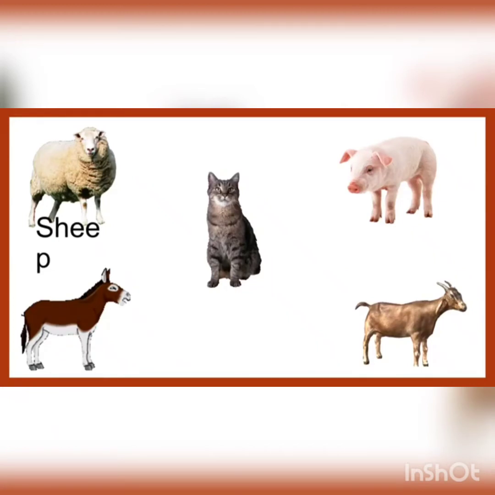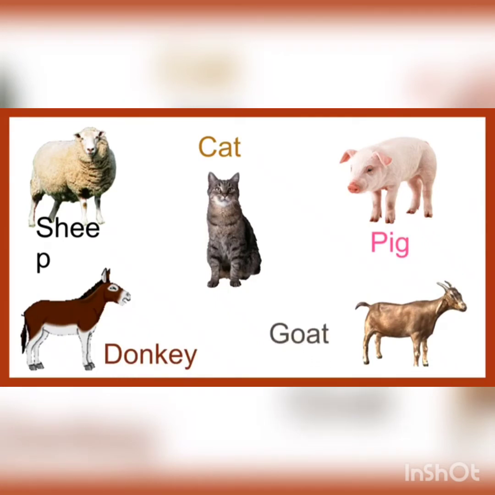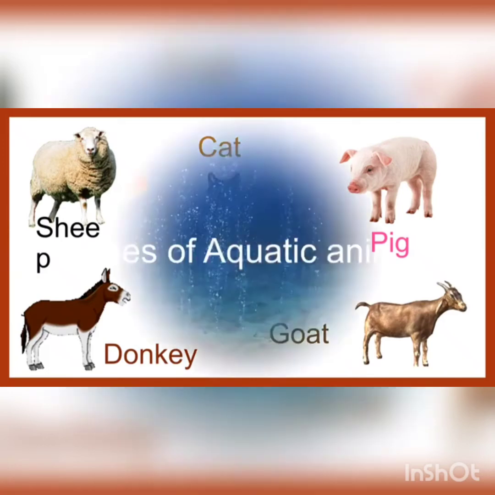S-H-E-E-P, sheep. Then second one is cat, C-A-T, cat. Then pig, P-I-G, pig. Then we have donkey, D-O-N-K-E-Y, donkey. Then we have goat, G-O-A-T, goat. They all are domestic animals. They can live with us, and sometimes they live at farm also.